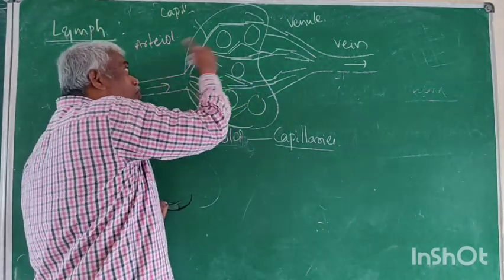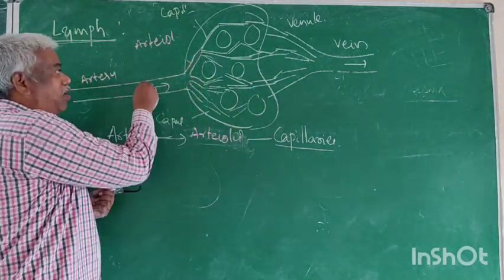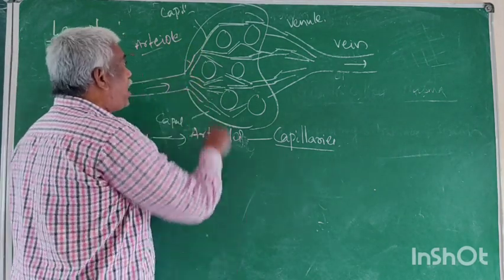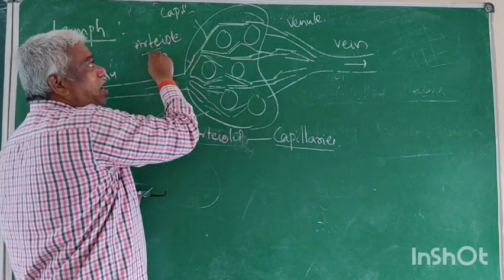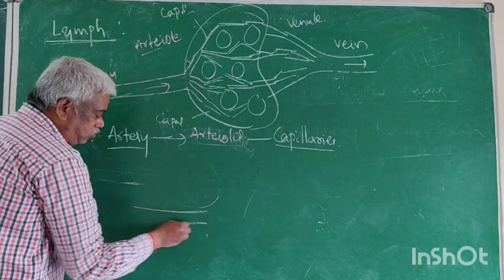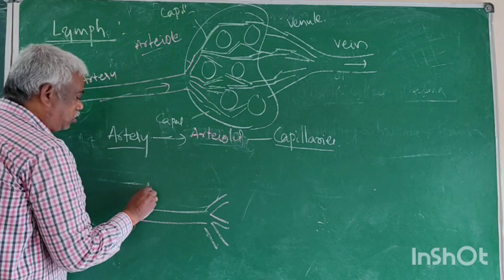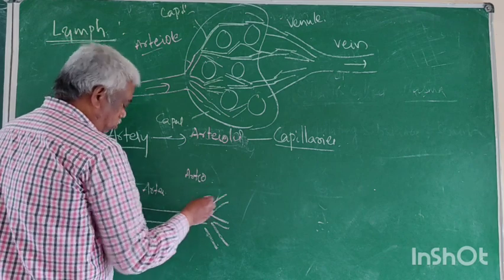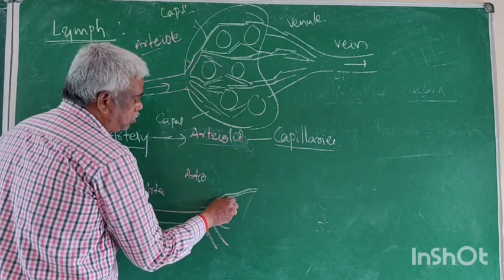But lower in the organ there is a network. Now what is this artery? Now arterioles. What is an arteriole? Branches of the artery. Capillaries are the branches of the arterioles. Now this is the artery, this is the arterioles, and this is capillaries.